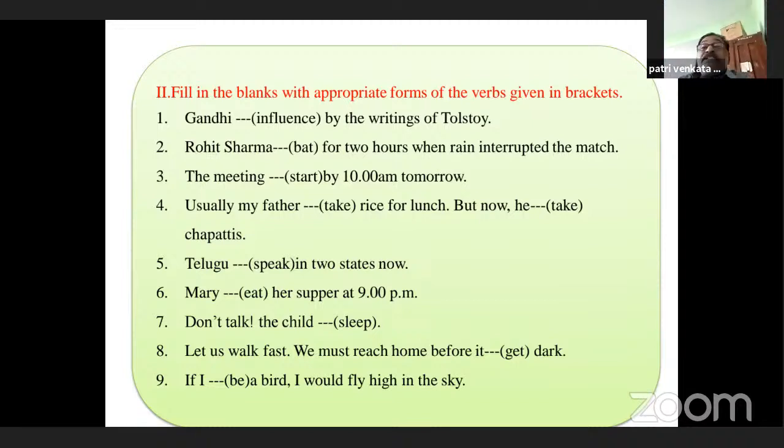The meeting (start) by 10 a.m. tomorrow. The meeting will have started by 10 a.m. tomorrow. Don't say the meeting will start.